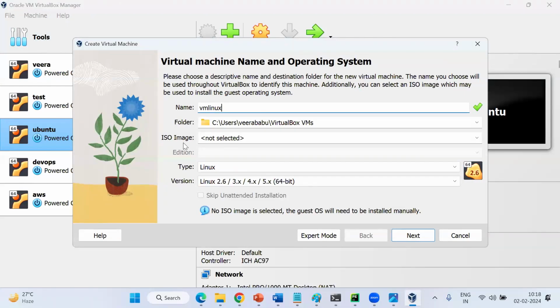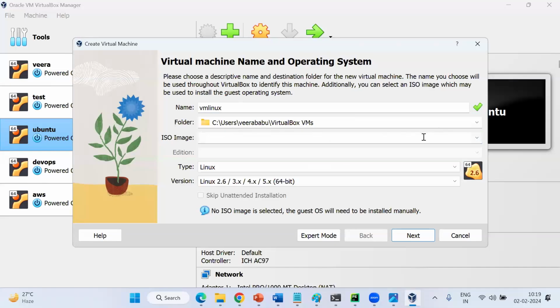Clear now? Sir, if I'm going to create a Windows VM, then you can select Windows OS. Sir, I'm creating a Linux VM. I told you this is the Linux VM I'm going to create, right? The reason is my application is Linux. So in this case, I need to select an ISO image. I don't have any ISO images, so what do I need to do? You need to download from Google.